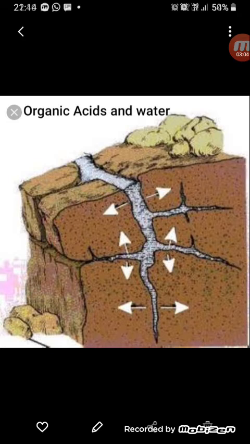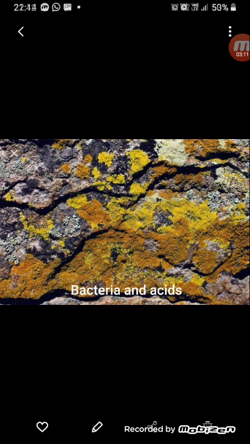Like in this diagram you can see how the rock is breaking down due to the water as well as the organic acids. Now over here in this picture you can see how bacteria and the acids created by them help the rocks to break. I just said that living organisms help the rocks to break, and here bacteria are living organisms. When bacteria grow on the rocks, they react with the chemical and mineral composition of the rocks, and they help the rocks to break down into pieces.